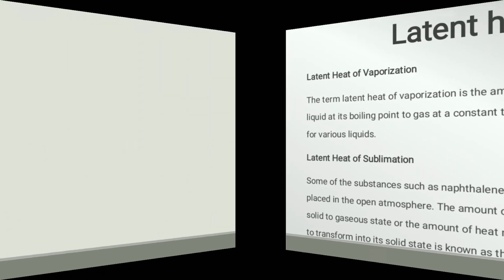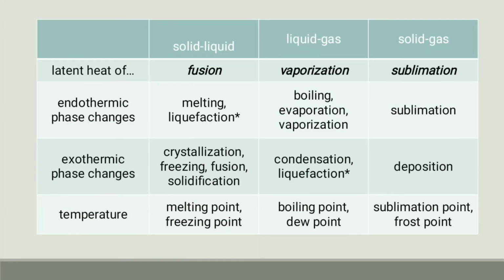This latent heat can be summarized in the following table. You can see this table: latent heat of fusion, vaporization and sublimation. You can also see that it can be categorized into three classes, that is from solid to liquid, liquid to gas, and again from solid to gas. So solid to liquid is fusion, liquid to gas is vaporization, and solid to gas is sublimation. Again, it can be an endothermic phase change or exothermic phase change. Endothermic is absorption, whereas exothermic is release of energy to the environment.